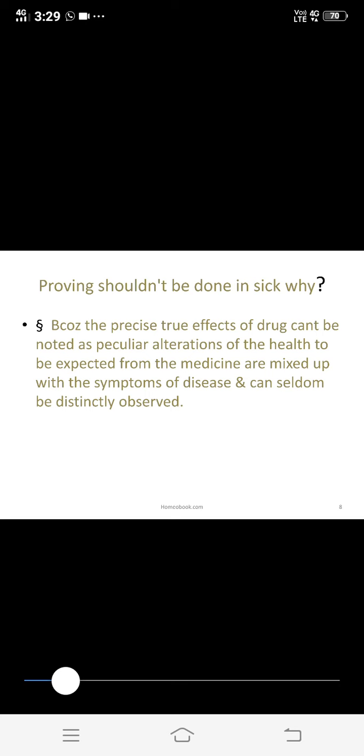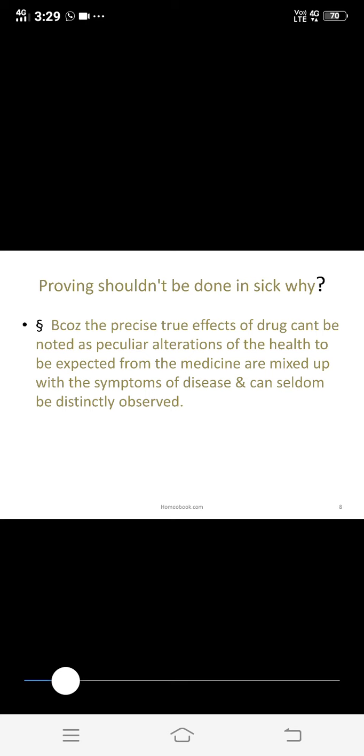First we will investigate the patient or the human being, and after this we will prove the medicine on that healthy human being only, and not on a sick person. So this is the aphorism regarding not proving the drugs on a sick person. That is aphorism number 107.